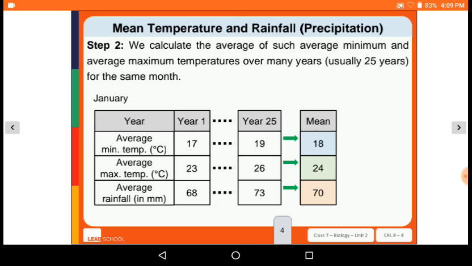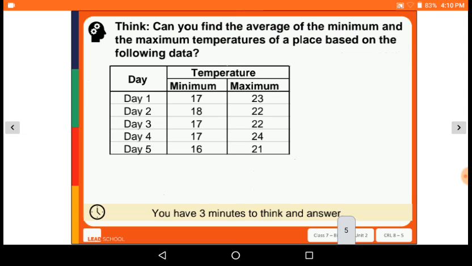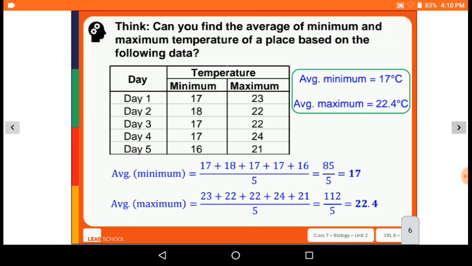We can calculate the average minimum and average maximum temperature over many years, usually 25 years, for the same month. Can you find the average of the minimum and maximum temperatures of a place based on the following data? The average minimum will be 17 and the average maximum will be 22.4.